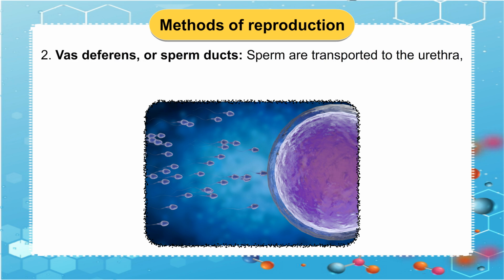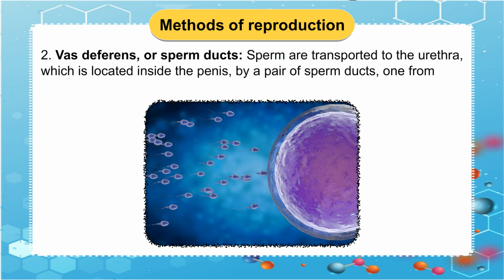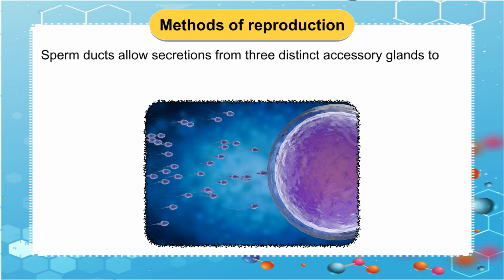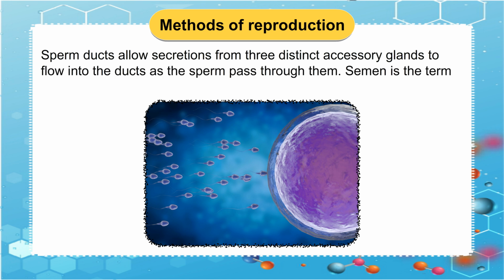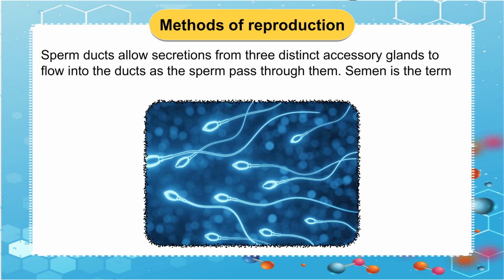2. Vas deferens, or sperm ducts. Sperm are transported to the urethra, which is located inside the penis, by a pair of sperm ducts, one from each testis. Sperm ducts allow secretions from three distinct accessory glands to flow into the ducts as the sperm pass through them. Semen is the term for the fluid and sperm mixture.